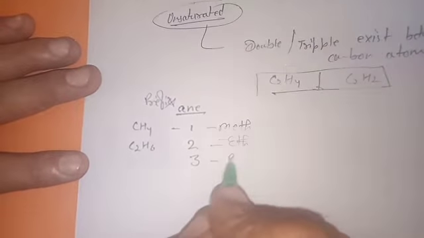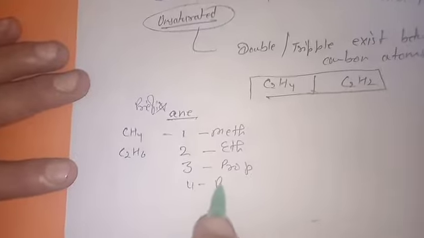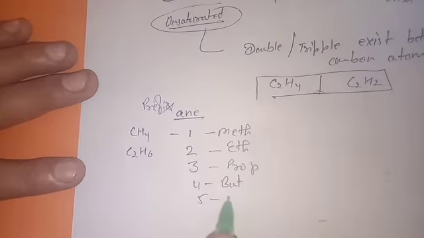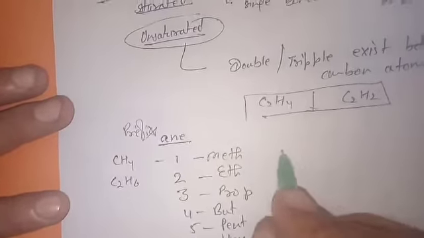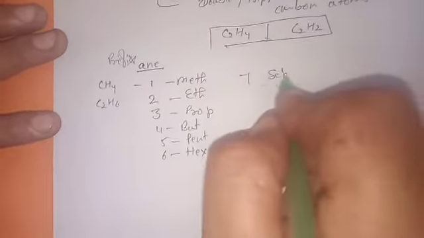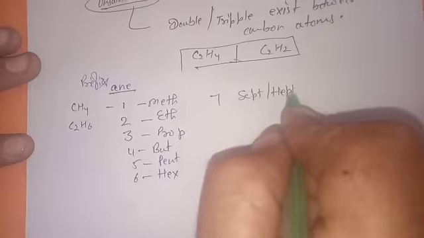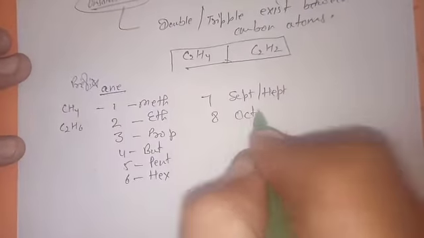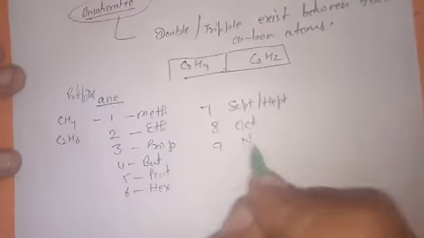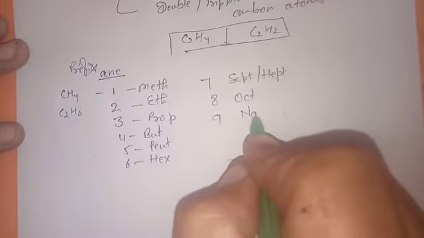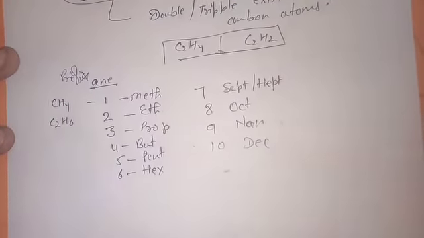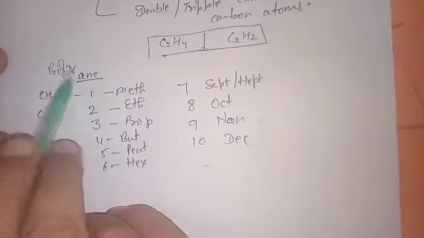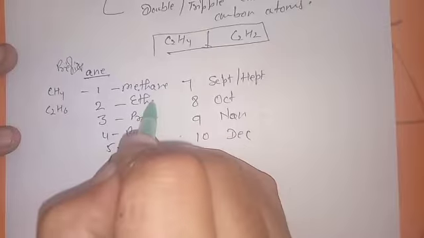For 3, prop. 4, but. 5, pent. 6, hex. 7, hept. 8, oct. 9, non. 10, dec.